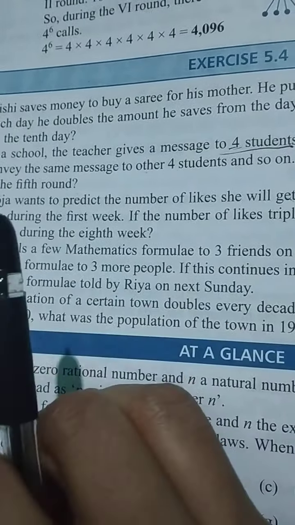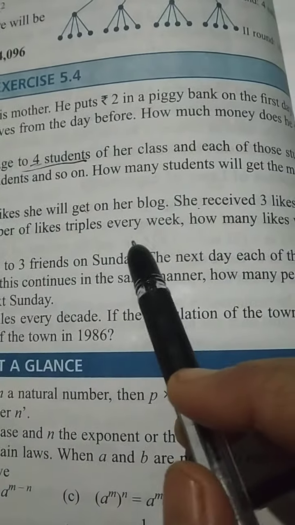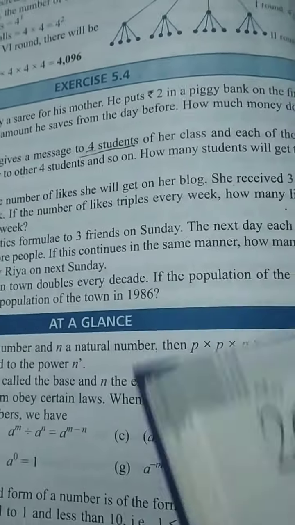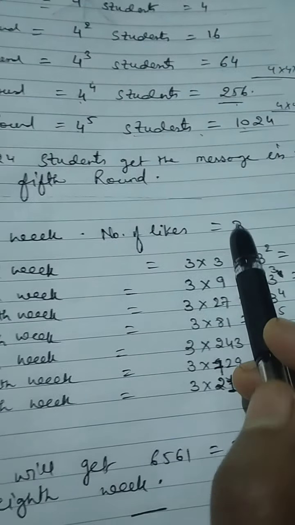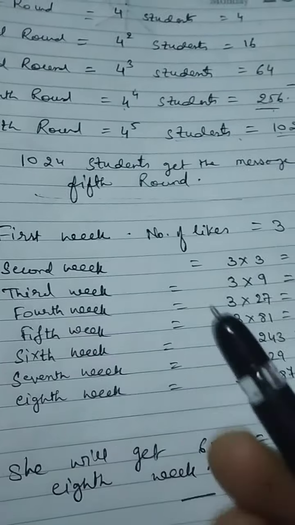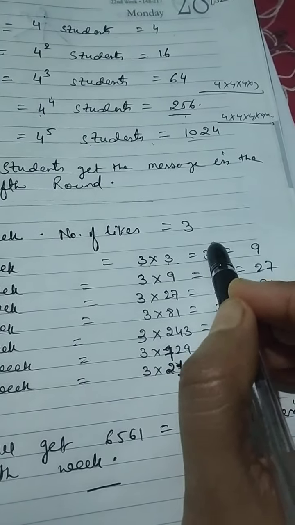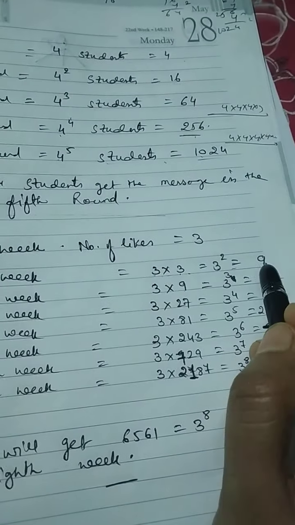Okay. If the number of likes triples every week, 3 times. Triple means every week the likes are getting multiplied by 3. How many likes will she receive during the 8th week? So you can write it. First week number of likes is 3. Okay. Second week, we know every week the likes are getting tripled. Tripled means multiplied by 3. So we will multiply 3 into this 3. That we can write as 3 square, that is 9 likes.